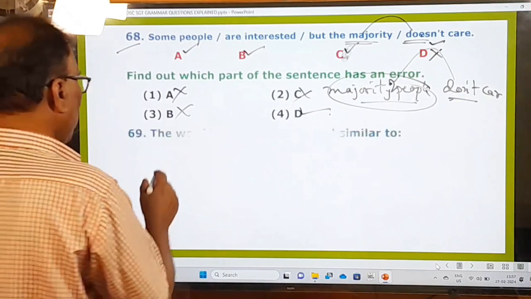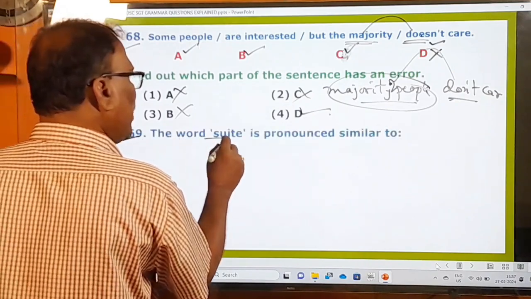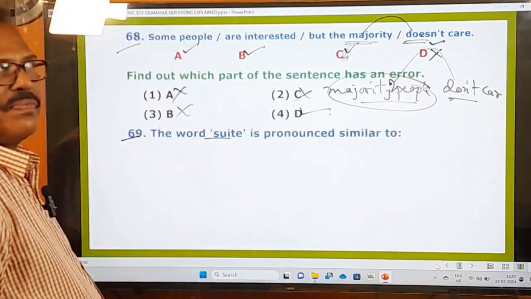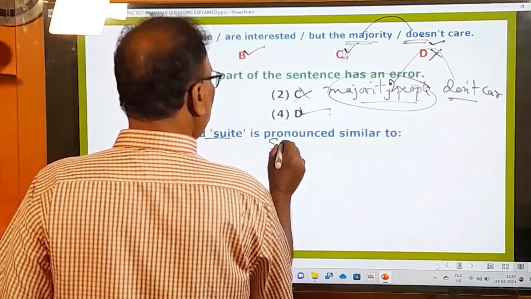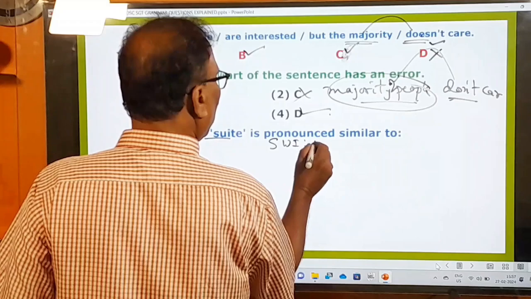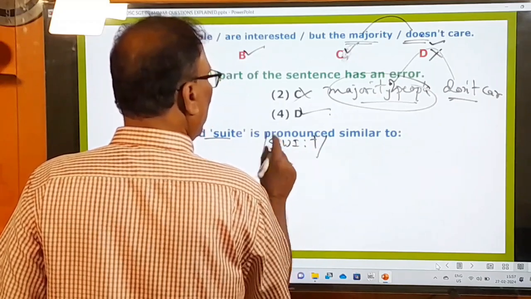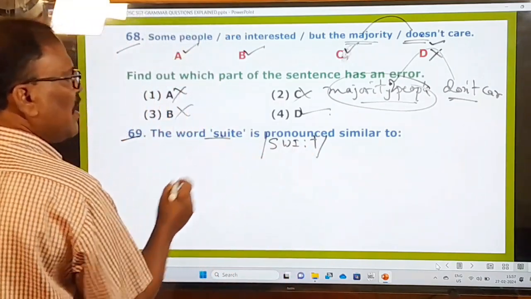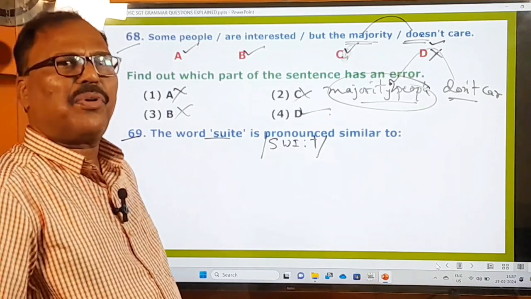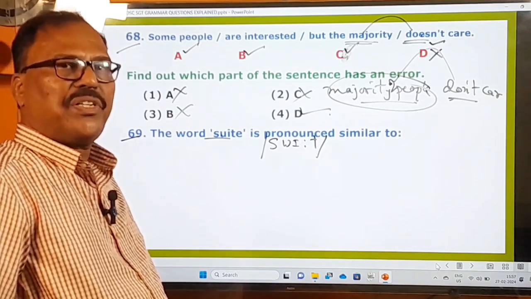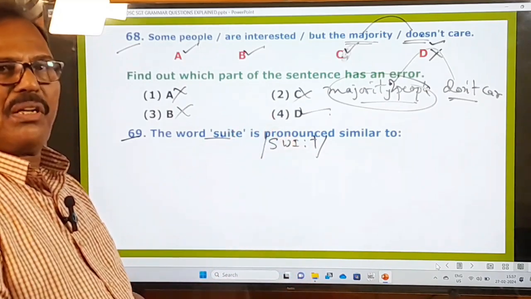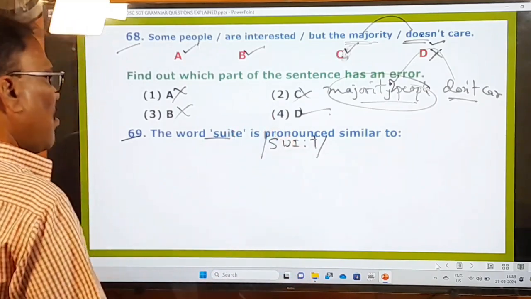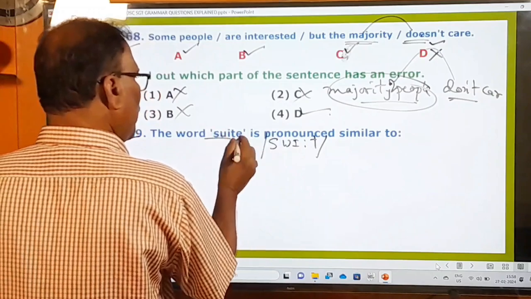What is the next question? 69th one. The word sweet is pronounced similar to. How do you pronounce this word? You pronounce it like this. Sweet. Suite means a set of rooms. Honeymoon suite. Suite means a room in a big hotel, in a star hotel. So it's called sweet. The pronunciation of this is sweet.